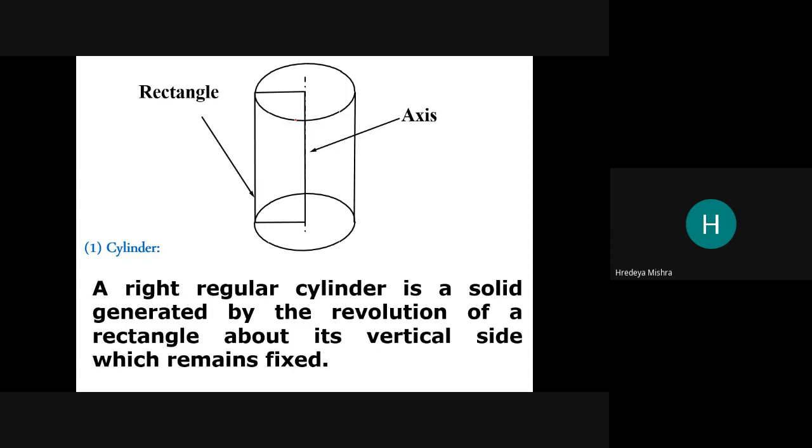So this is the revolution of the solid. We just rotate a geometry about an axis, then we get a solid. That solid is called the solid of revolution. Now all things are given here, rectangle becomes cylinder.